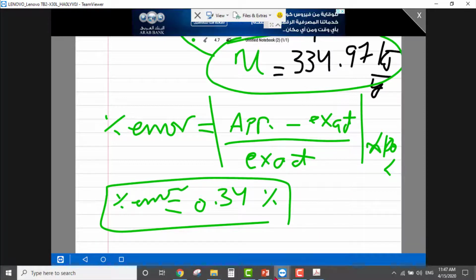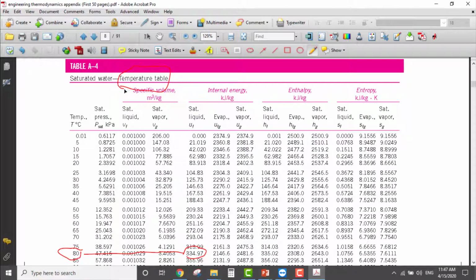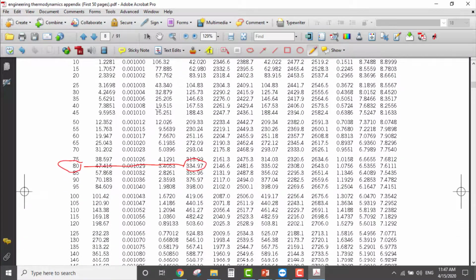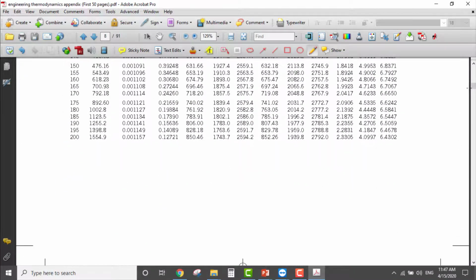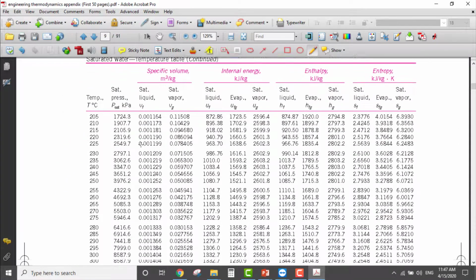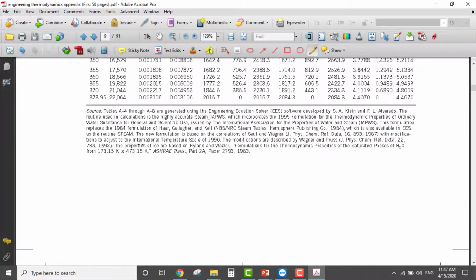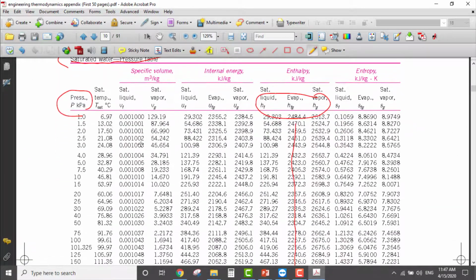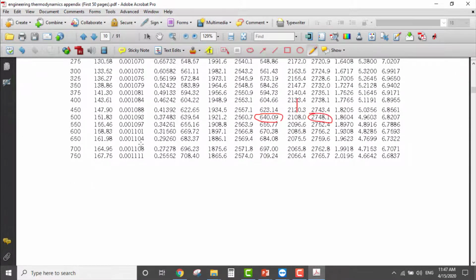If you by mistake do not refer to the temperature table, and go to the pressure table instead, the error will be very huge. I'll show it to you. So this is wrong. This is wrong action.